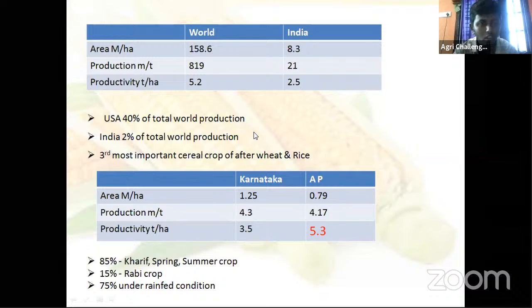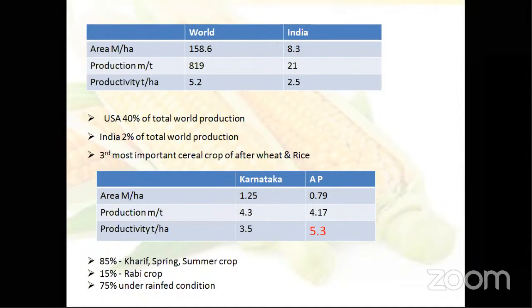Then out of the total production of the world, out of 100 kg, 40 kg is only from USA. That's why we call maize the backbone of America. Just a minute.